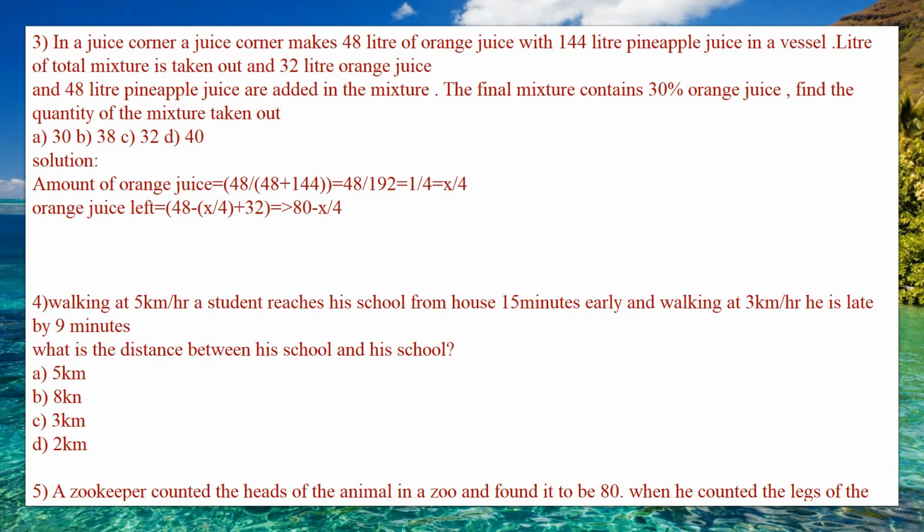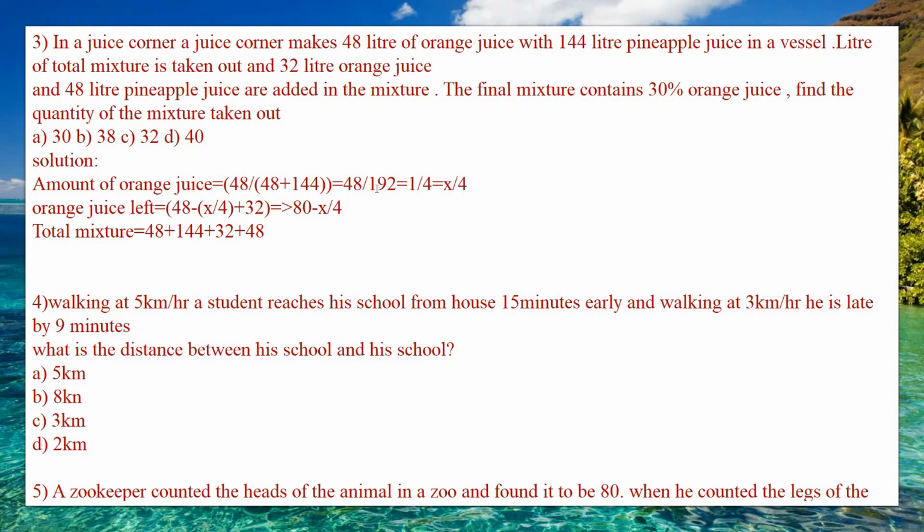So next thing is you need to find the total mixture. So the total mixture is 48 liters of orange juice plus 144 liters of pineapple juice. Then after that, the mixture taken out, then 32 liters of orange juice added. Again after that, we have 48 liters of pineapple juice.